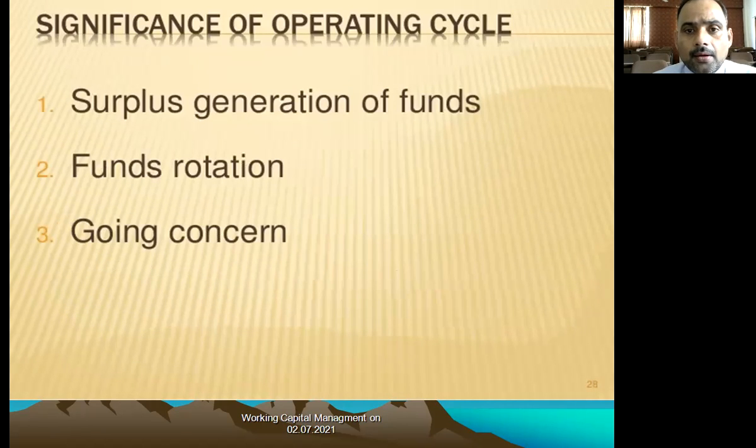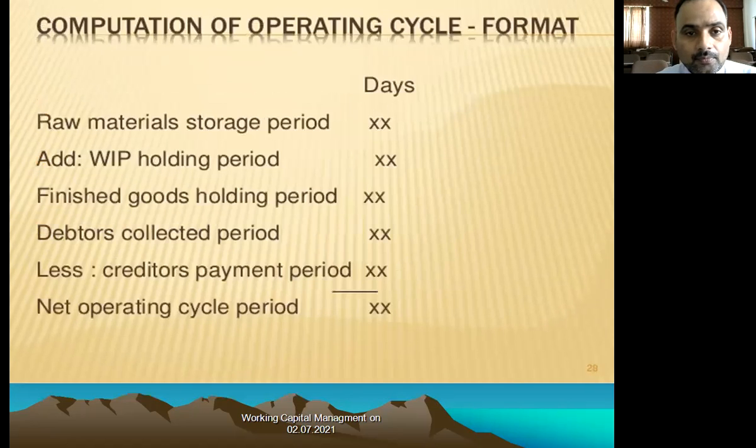So now, what is the significance of the operating cycle? The surplus generation of funds: what you have invested, now you have to earn more than that. We know very well that surplus will be generated. The funds rotate: the funds come in and are converted into raw material, then again converted into cash. This rotation is based on the going concern principle. It is a repetitive process.